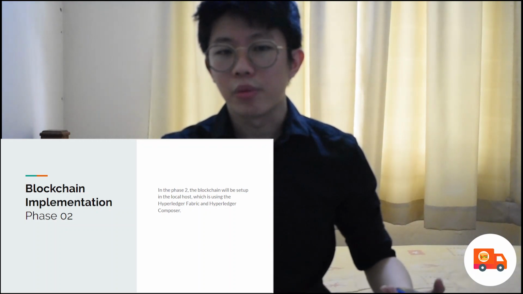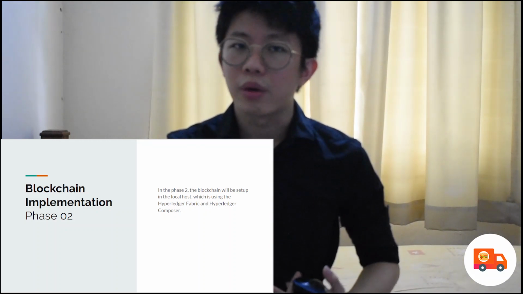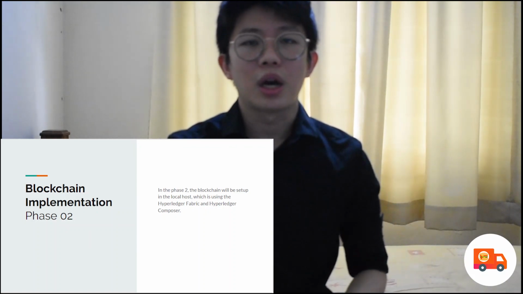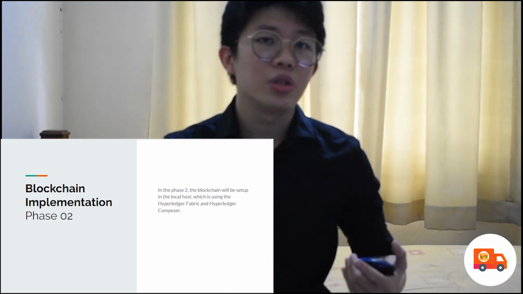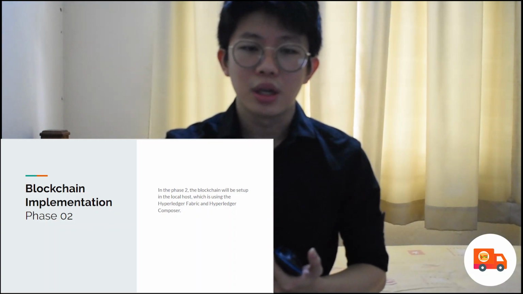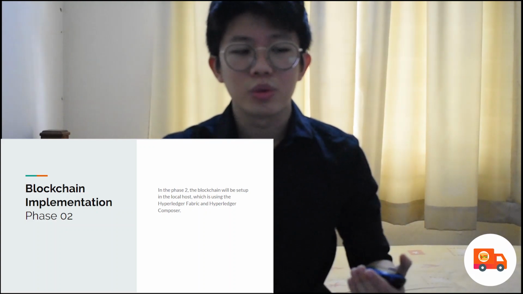We can't study a lot of things in the meantime, so we need to shorten the time and use the GUI, which is Hyperledger Composer, to implement the blockchain.